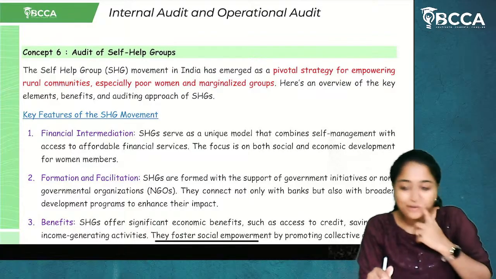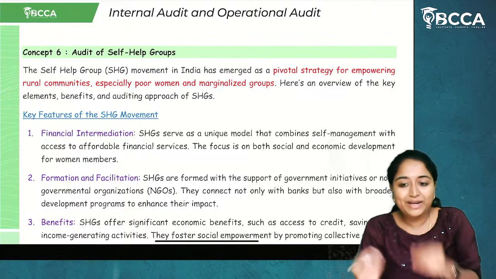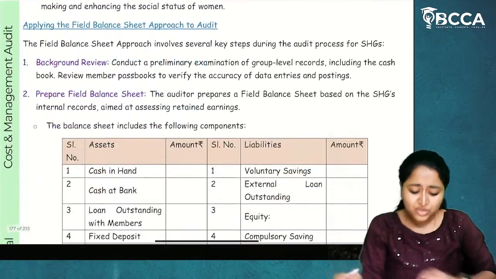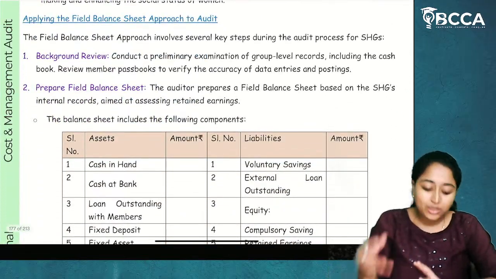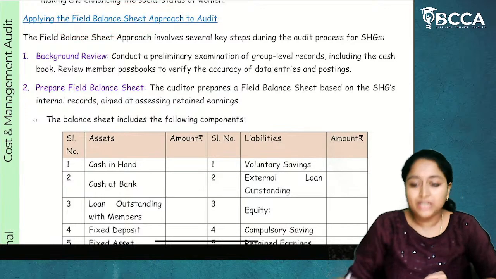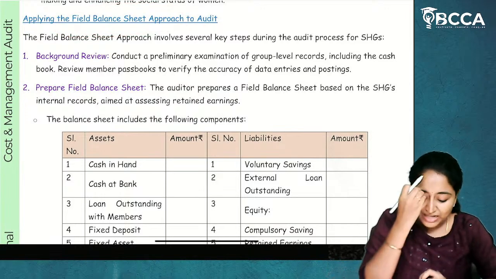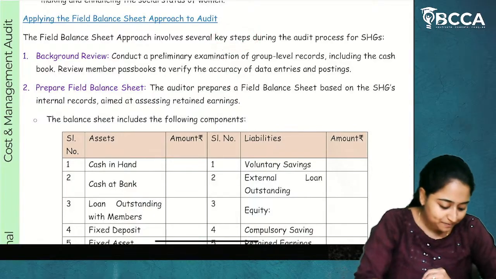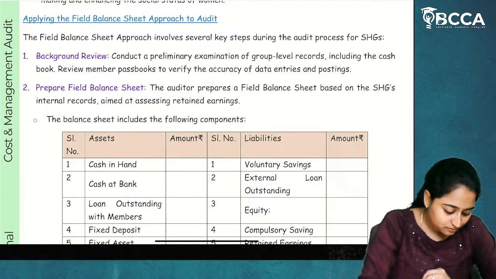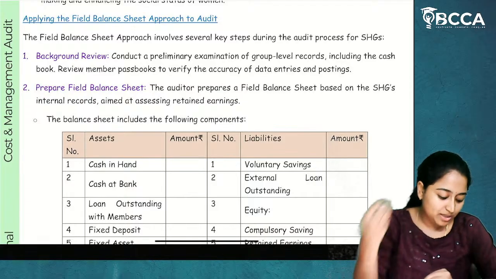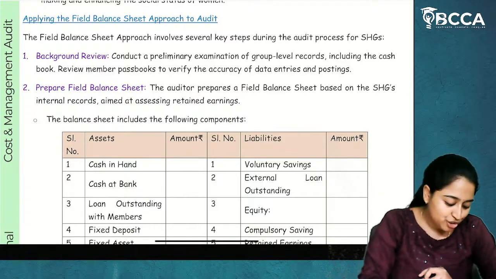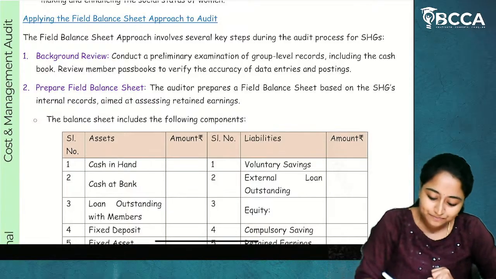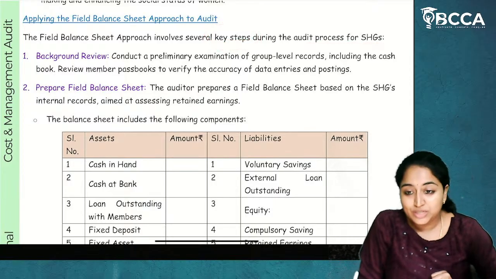Sandeep Kumar, women empowerment. Yes, women empowerment. For women empowerment, the functioning of SHG will be done. So in this audit, first the auditor will go for a field balance sheet approach. Now, how will this field balance sheet approach be done? These are the key steps during the audit process for SHG. Oh, Sandeep Kumar has given us an example, Shrija Mahila Dairy. So yes, those kinds of SHGs.